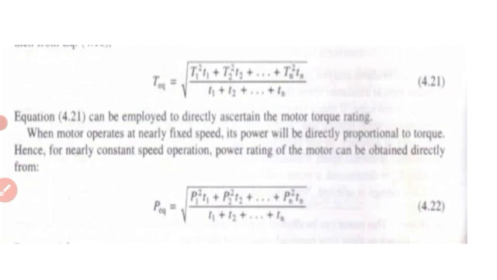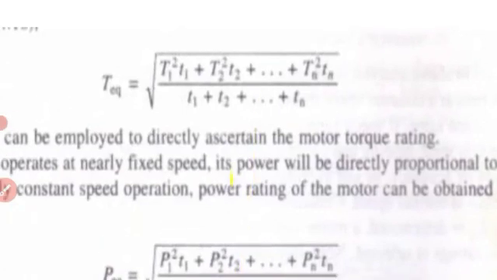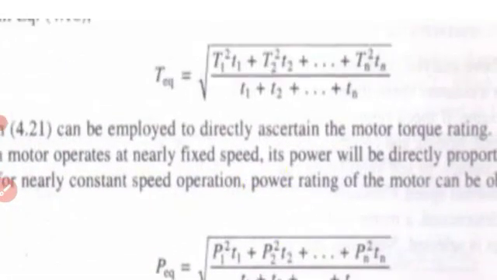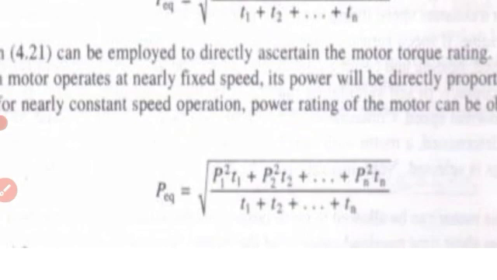Now the torque equivalent can be found with the help of this equation. Torque equivalent is equal to T1 square into t1 plus T2 square t2 till Tn square tn, divided by the total time interval t1 plus t2 till tn. Power equivalent can be found in the same way; in place of torque, we have to put P1 power.